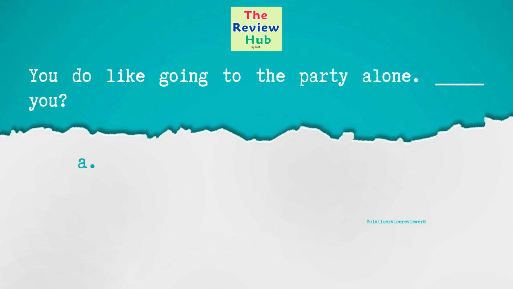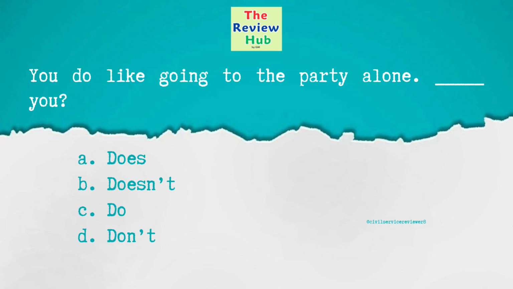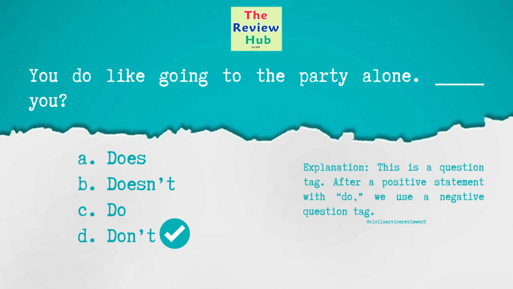You do like going to the party alone. Blank you. A does, B doesn't, C do, D don't. The correct answer is letter D, don't. This is a question tag. After a positive statement with do, we use a negative question tag.